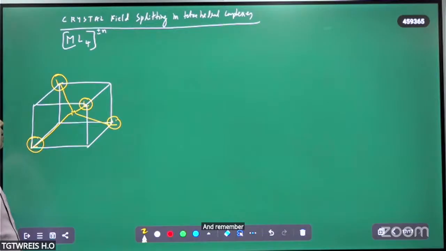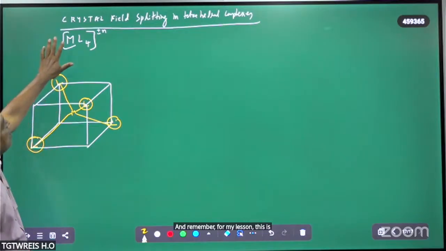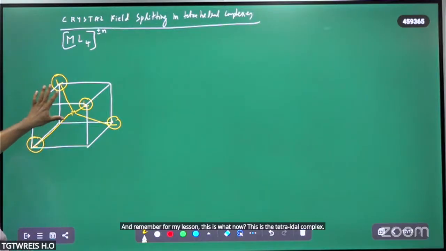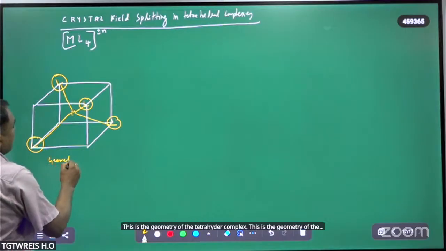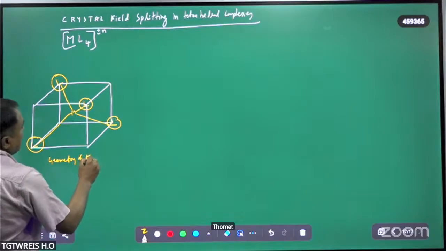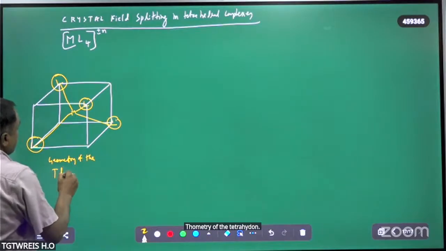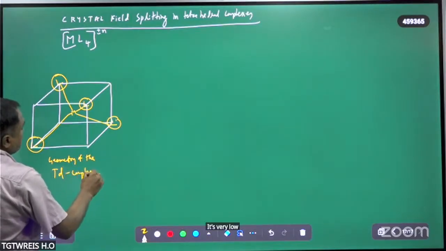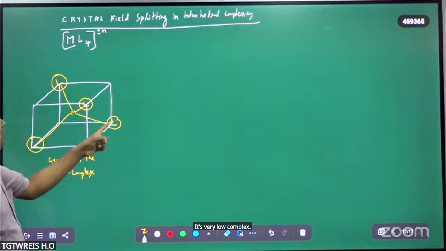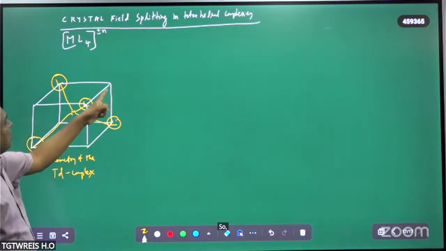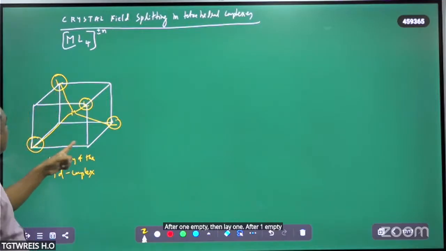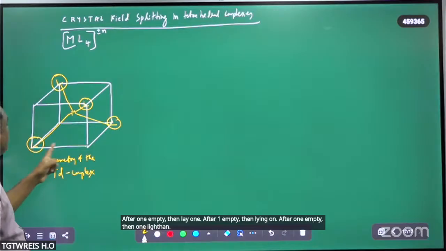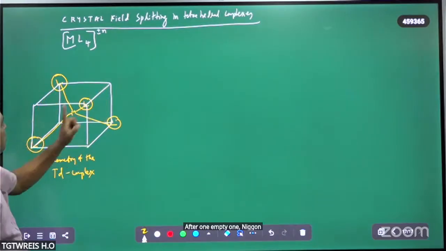This is ML4 plus or minus n. This is the tetrahedral complex. This is the geometry of the tetrahedral complex. So this is the ligand, after one empty position, then a ligand. After one empty, one ligand, and so on.